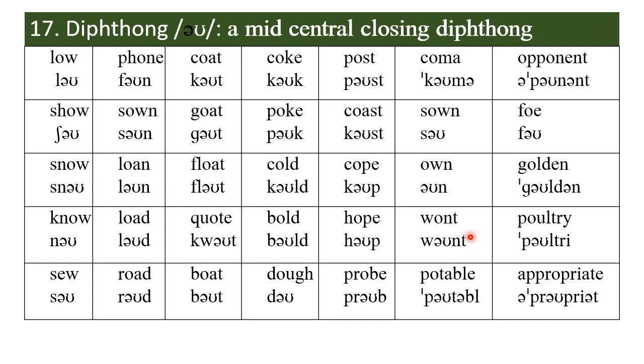This is won't and not "wont". Here is potable. This is potable, not portable. The other word is portable, which means small enough to be carried about. But for this one, potable means clean enough to drink. Potable water, for instance. Or you want to talk about a portable radio, small enough to be carried about. And here is opponent. This is opponent, not "oponent". The sound occurs in the O in opponent, in foe, golden, poultry, and in the O in appropriate.